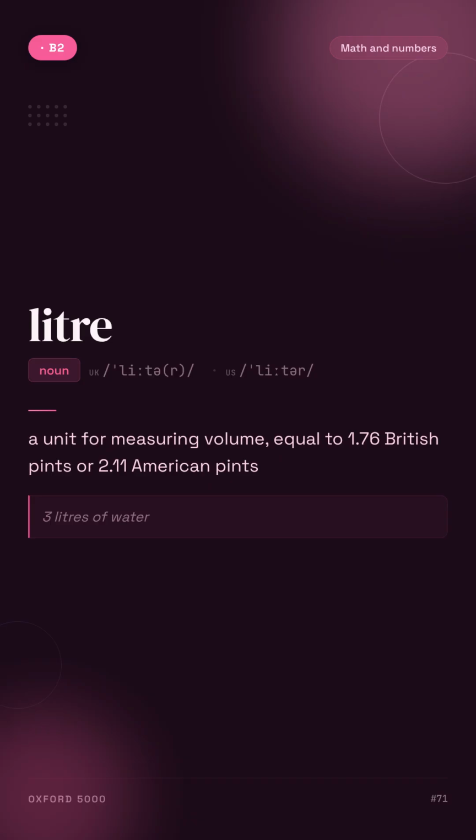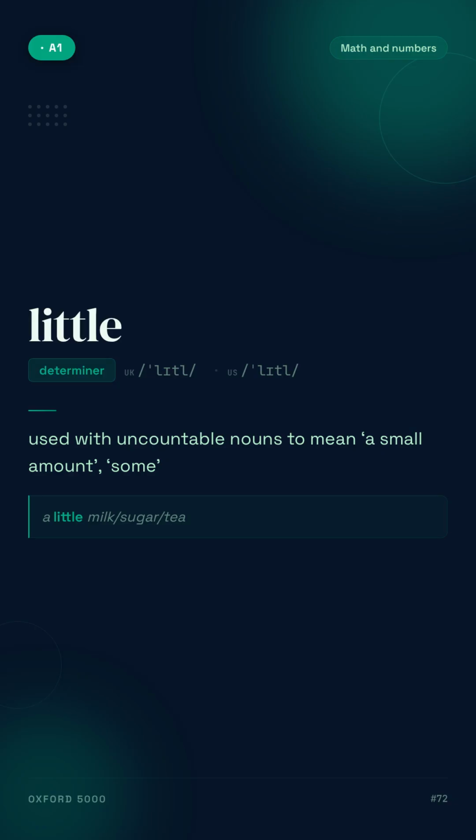Litre. A unit for measuring volume, equal to 1.76 British pints or 2.11 American pints. For example, 3 litres of water. Little. Used with uncountable nouns to mean a small amount, some. For example, a little milk/sugar/tea.